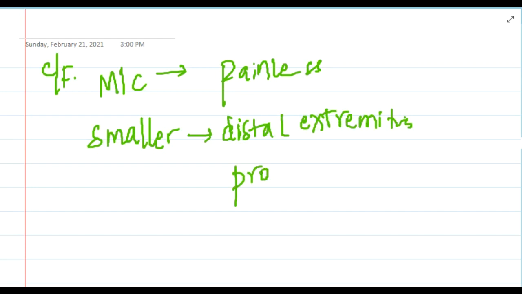If it is located in the proximal extremities, the size will be larger. It is also larger in retroperitoneal sarcomas.